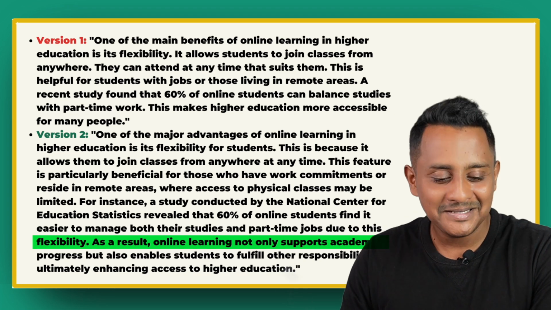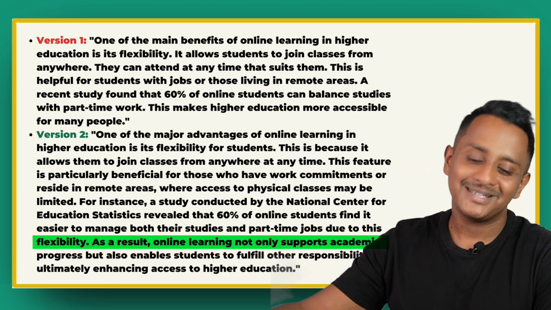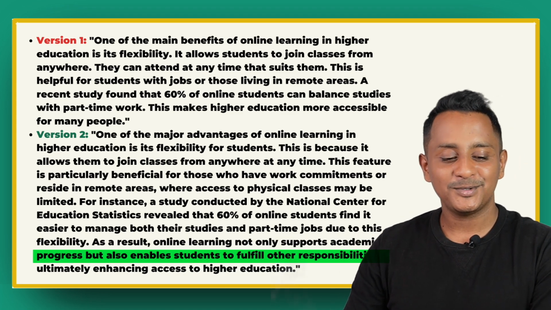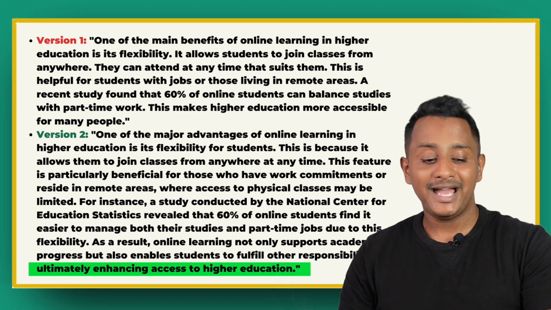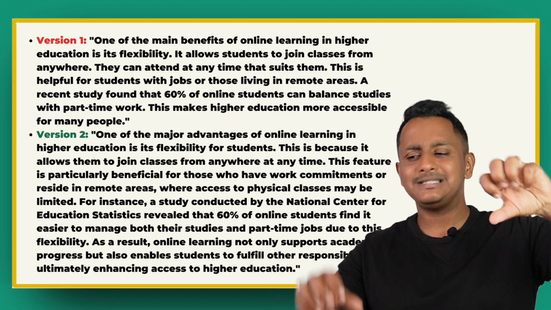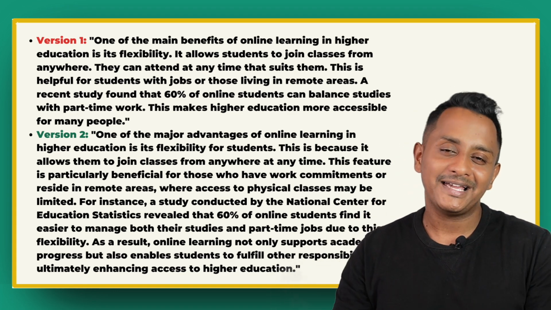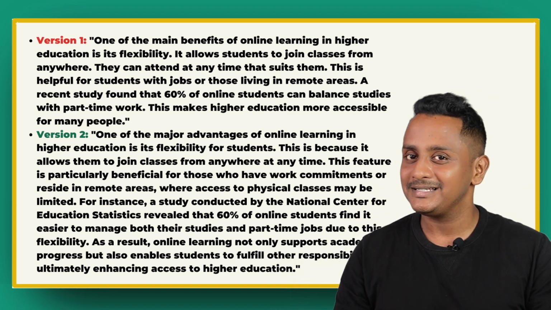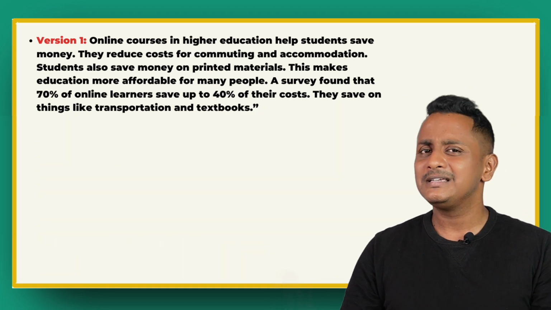The next one, "As a result, online learning not only supports academic progress, but also enables students to fulfill other responsibilities, ultimately enhancing access to higher education," is a complex sentence, using "not only do this, but also do something else." We have not used compound sentences, but yes, any two simple sentences you take and join with "and", it becomes a compound sentence. Try mixing it up like this. Just using simple sentences may not fetch you good scores. Remember this. We'll see another occurrence of this.